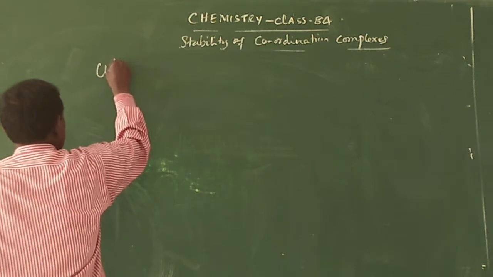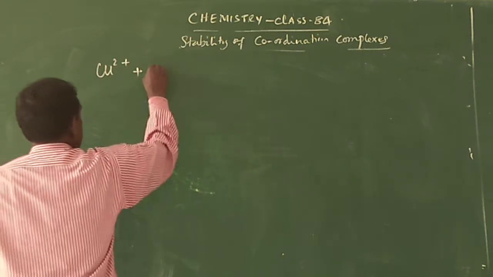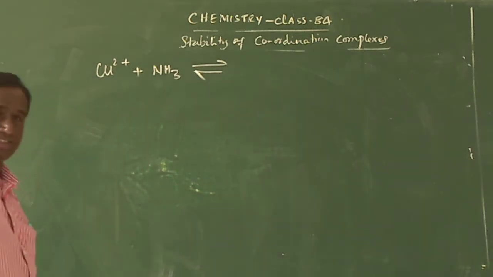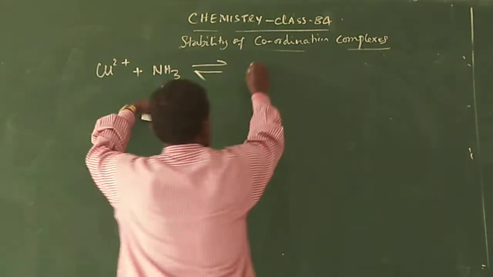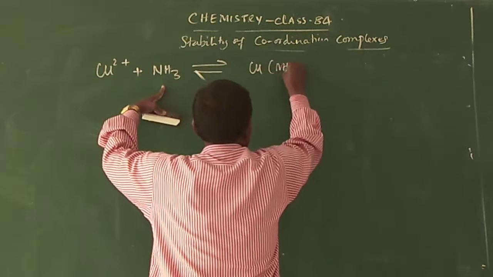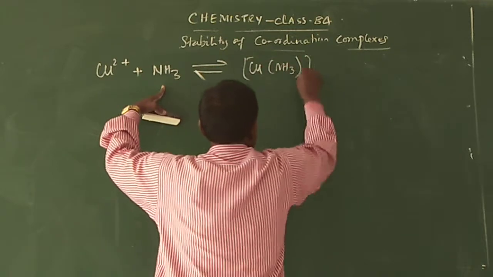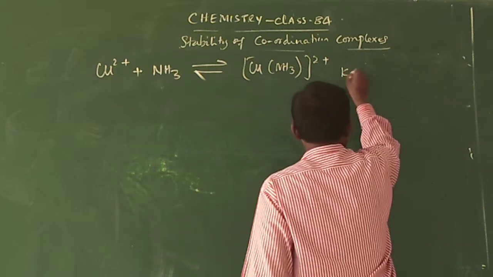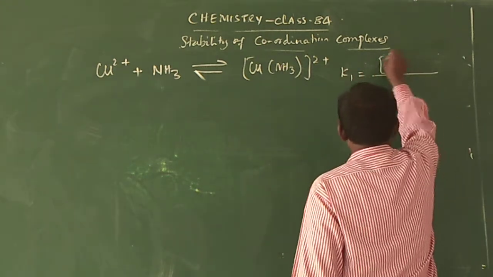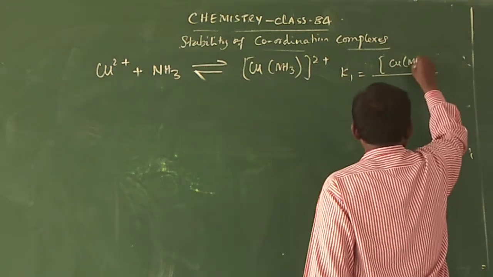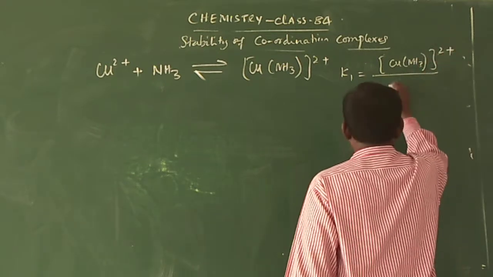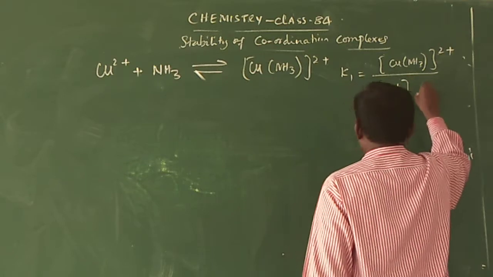Let me take Cu2+ and NH3, that is M plus L, and you will get Cu(NH3)2+. So K1 is equal to the concentration of Cu(NH3)2+ divided by the concentration of Cu2+ into the concentration of NH3.